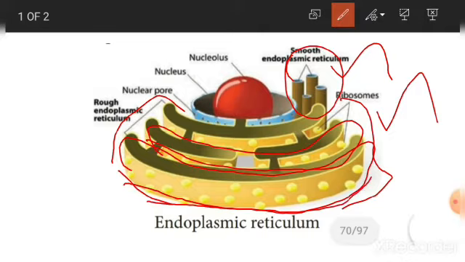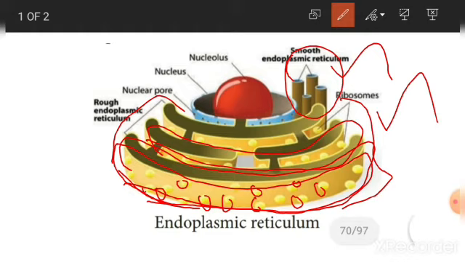On the wall of the membrane, the yellow colored ball-like structures are present. Because of these ribosomes, this endoplasmic reticulum is rough in nature, and the ribosomes help in the synthesis of proteins. Rough endoplasmic reticulum synthesizes the protein.